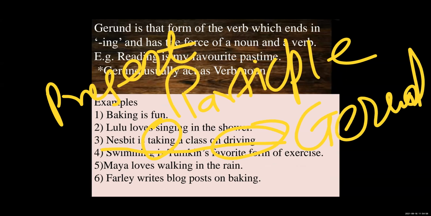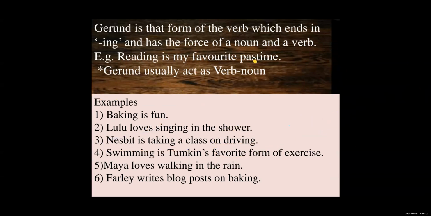Okay, students, so don't be confused between gerund and participle. Gerund means a verb, but it is used as a noun. And a participle is an action in a present form or in a past form.